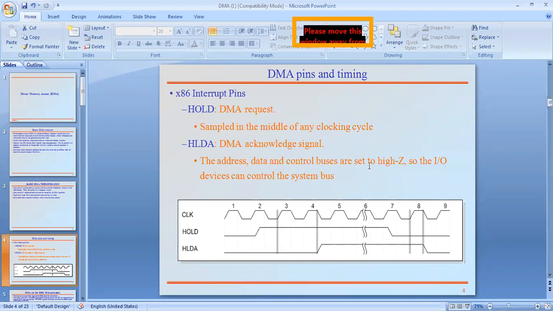In the view of the DMA, HOLD is the input signal which comes from the microprocessor into the DMA, and HLDA is the output signal from the DMA, which is an input in the view of the microprocessor. Understand?